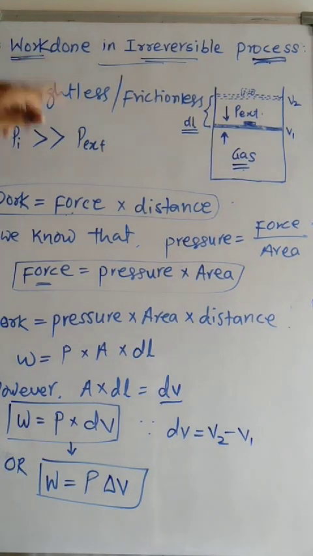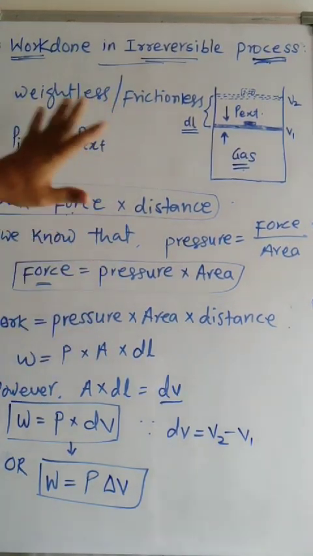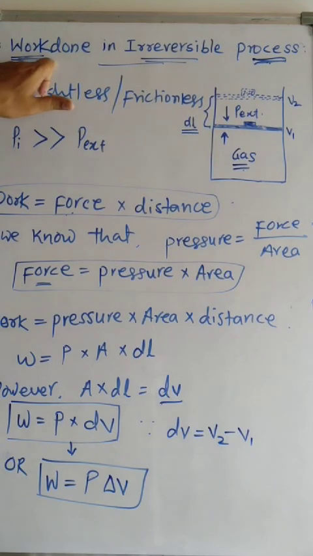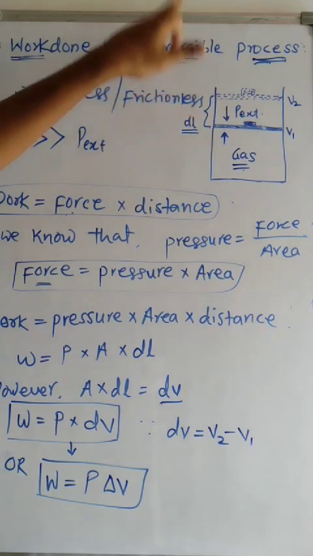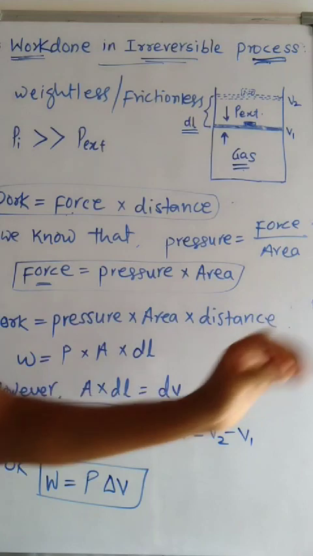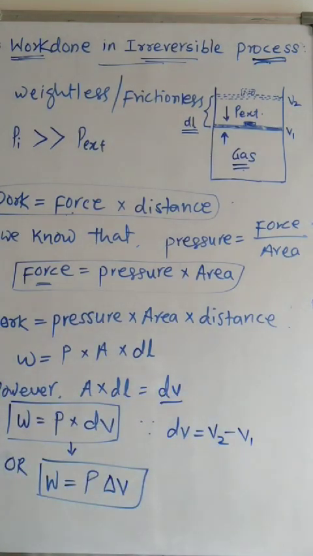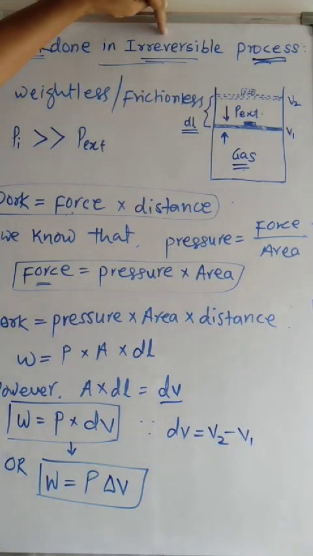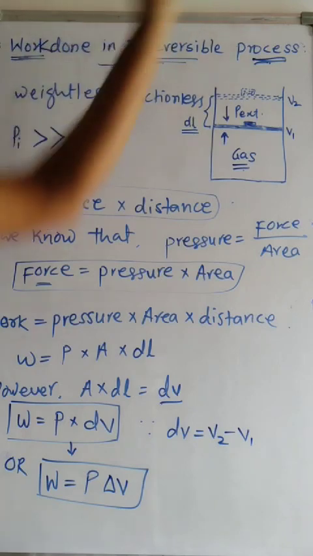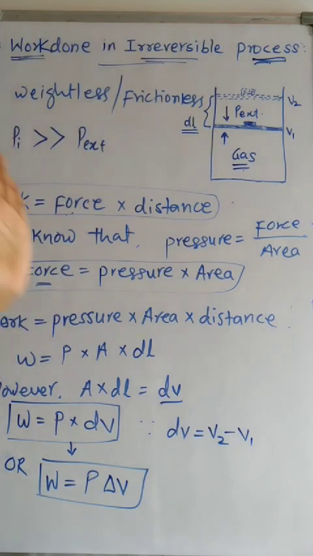Okay, I will repeat it again in brief as a summary. Now, we are discussing the work done in an irreversible process. We know work cannot be done without providing energy to the system. An irreversible process takes place only in one direction, because the opposing force of that process is very small as compared to the driving force. Therefore it occurs only in one step or in one direction.